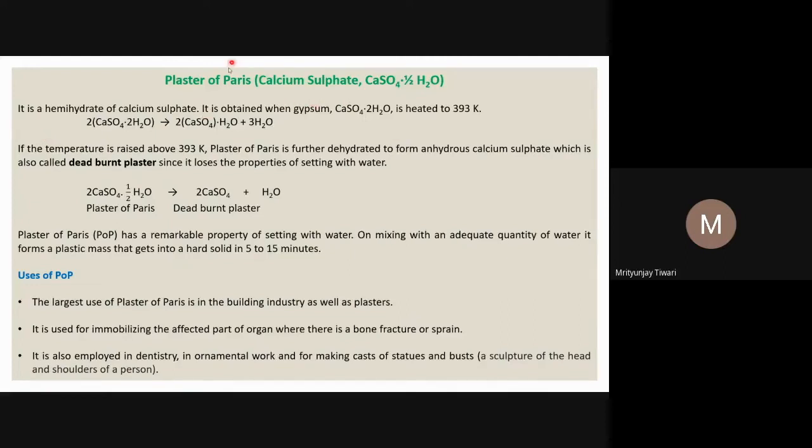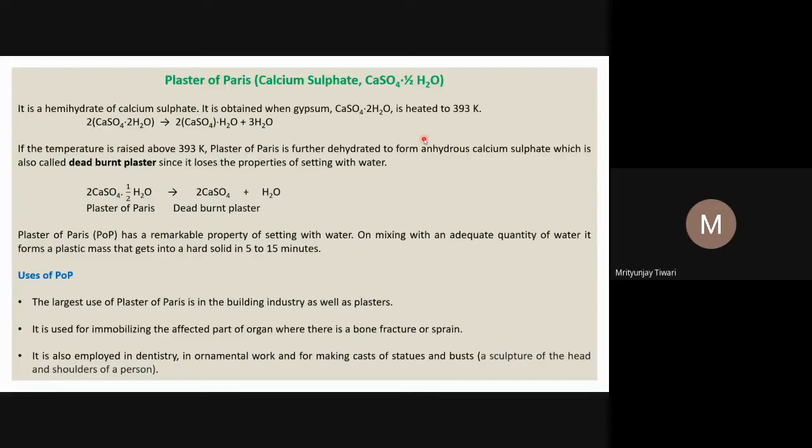This is also called plaster of Paris, and it is prepared from gypsum. Gypsum is calcium sulfate 2H2O, with two water molecules as water of crystallization.